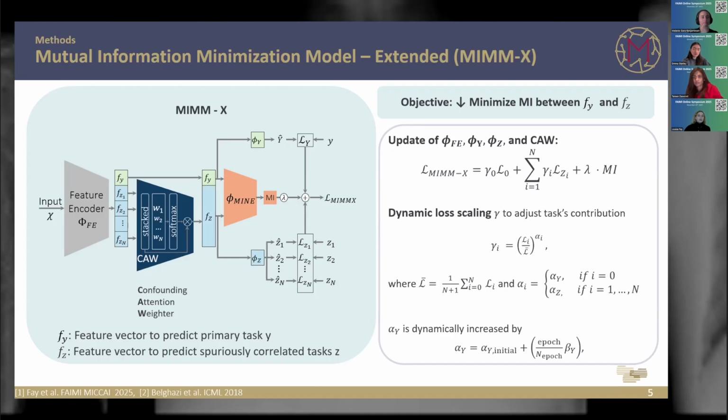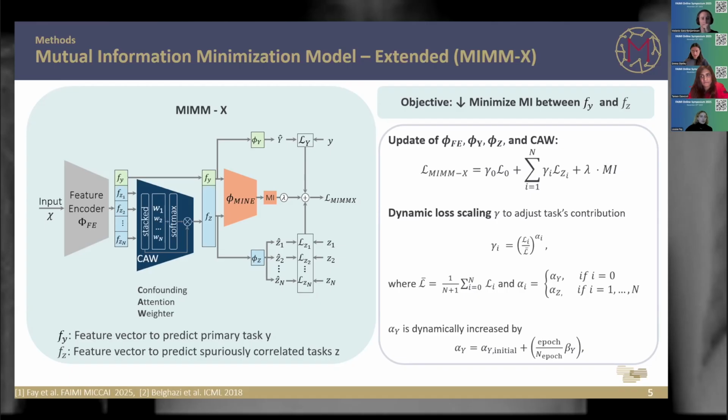The idea is that in the end these two feature vectors are independent, because if they don't share any mutual information anymore, so if the mutual information is 0, both feature vectors should be independent. For the other two tasks, the primary task and the spuriously correlated task, if we use classification, we just use cross entropy loss. Additionally, during training, we use dynamic loss scaling, where we try to enforce more focus on the primary task, because this is what we actually want to observe.